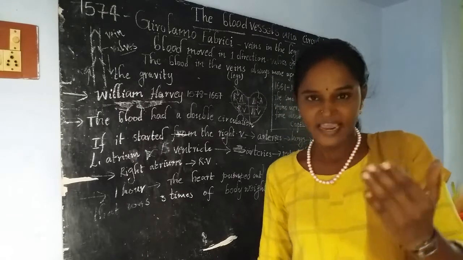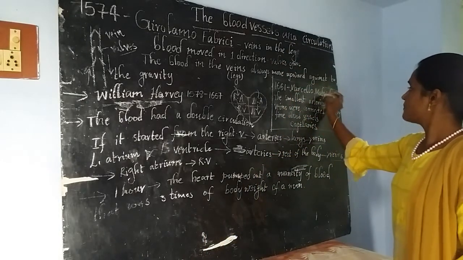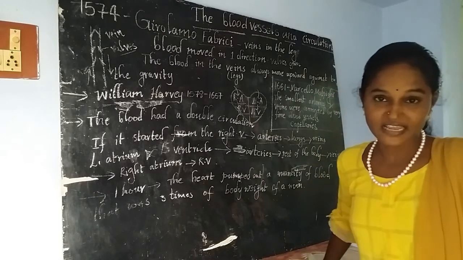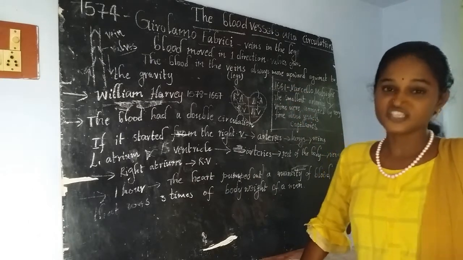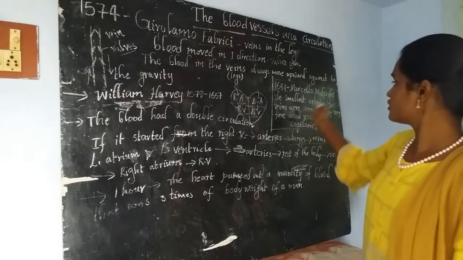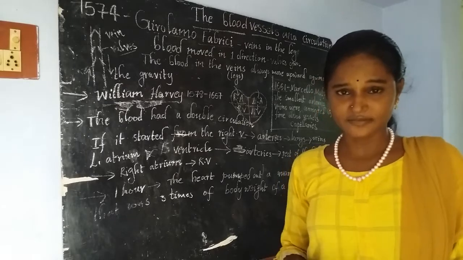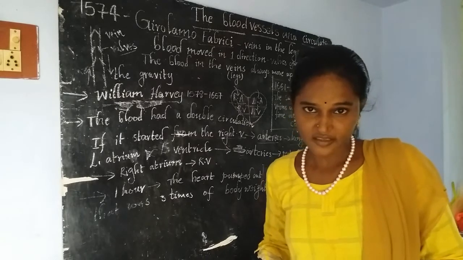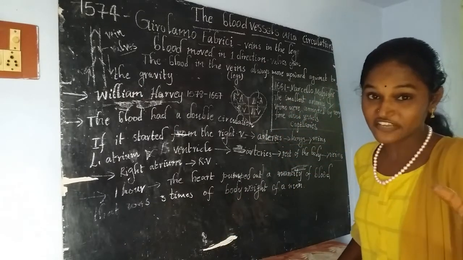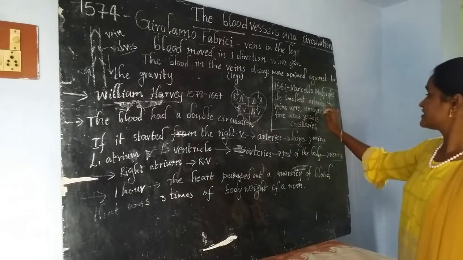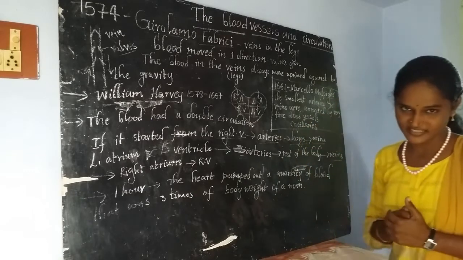He was unable to explain that because of the lack of technology in those days. Later, that secret was revealed by another scientist named Marcello Malpighi. In the year 1650, Marcello Malpighi started observing different organisms with the help of lenses, and in the year 1661, he identified that the smallest arteries and veins are connected by very fine blood vessels.